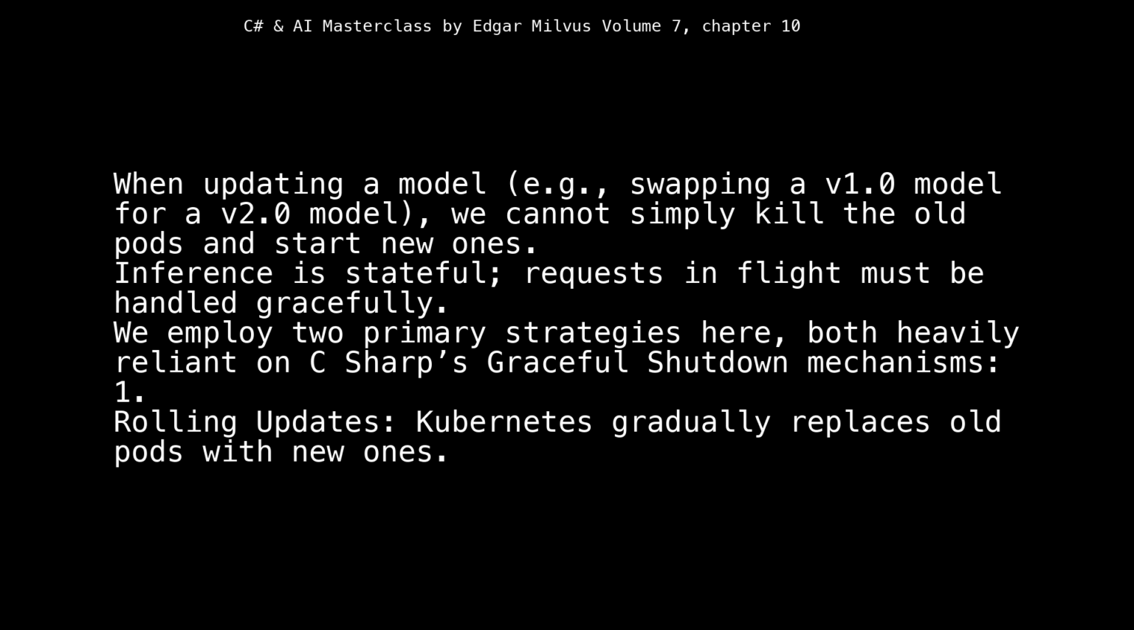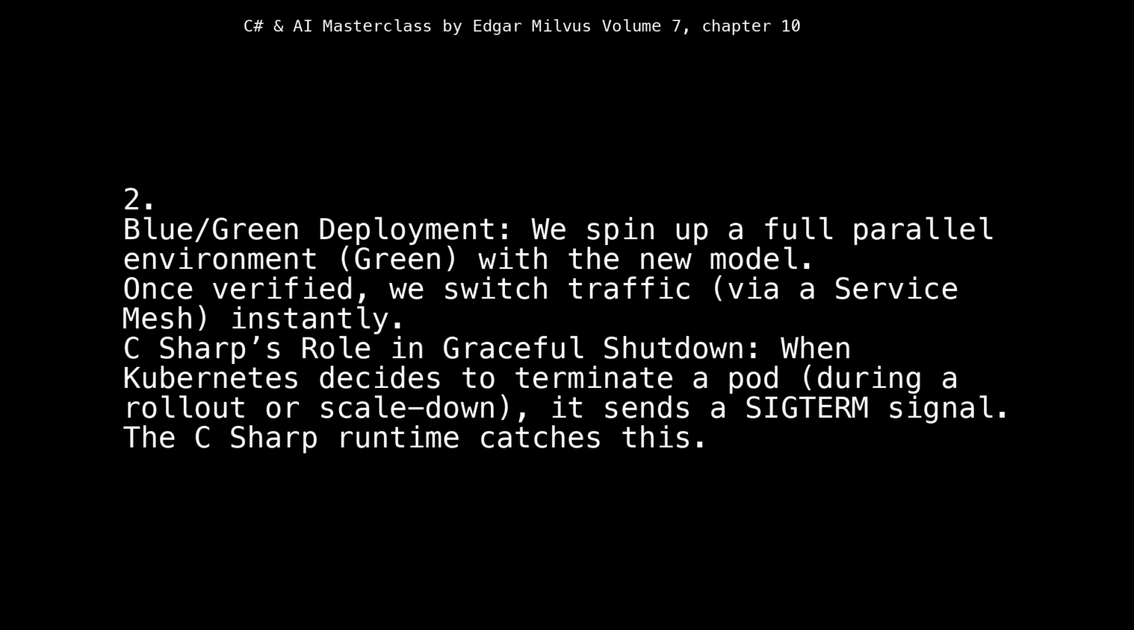We employ two primary strategies here, both heavily reliant on C#'s graceful shutdown mechanisms. 1. Rolling updates. Kubernetes gradually replaces old pods with new ones. 2. Blue/green deployment. We spin up a full parallel environment, green, with the new model. Once verified, we switch traffic, via a service mesh, instantly.